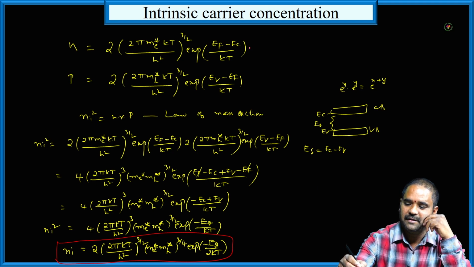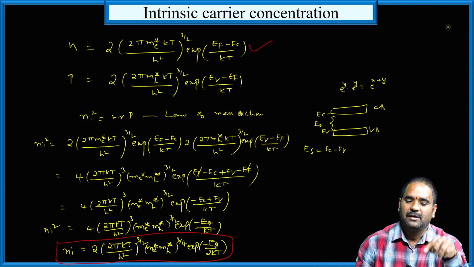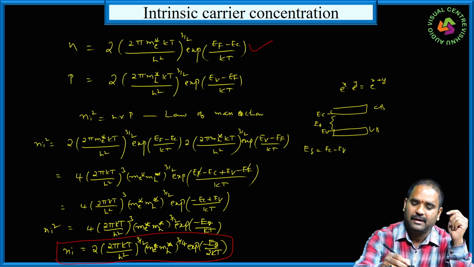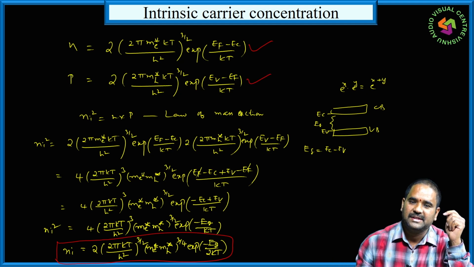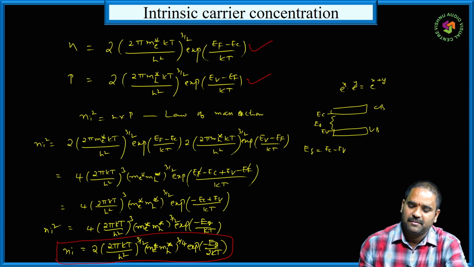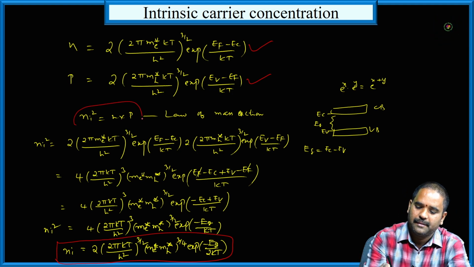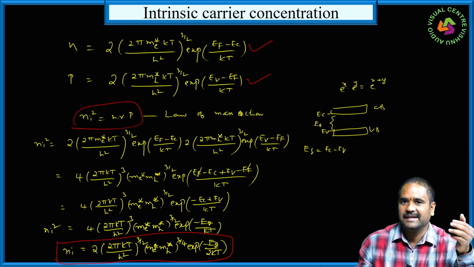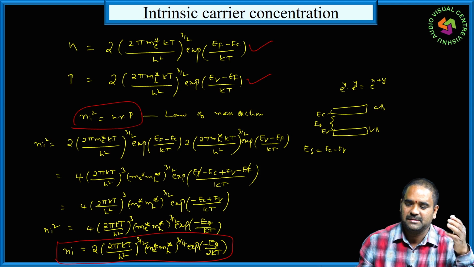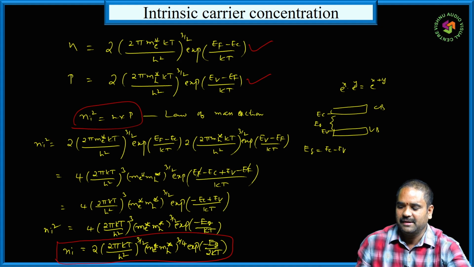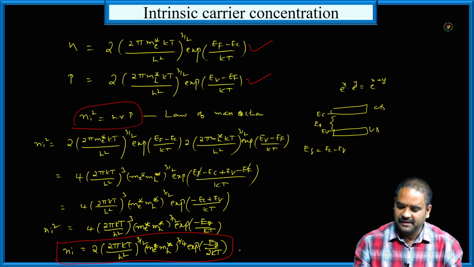In the last class, we have derived the expression for density of electrons in conduction band. To understand this better, watch the last videos, first video. And this is the expression for density of holes in the valence band. We have derived it in the last class. Refer the last videos. So using law of mass action, ni² is equal to n into p. Law of mass action says the square of carrier concentration of intrinsic semiconductor is the product of density of electrons in conduction band and density of holes in the valence band. Just substitute n and p expressions here, use simple mathematical simplification, then we'll get this final expression.